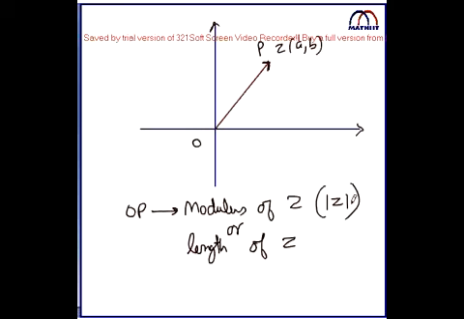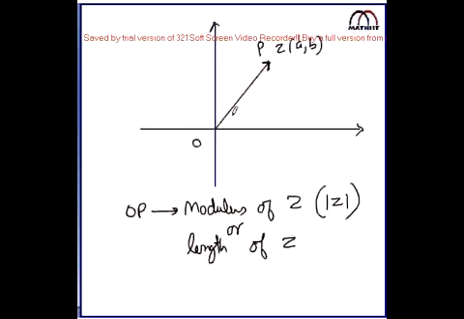Be clear, this mod is not that mod. This mod is a symbol. Understand? This mod is not that mathematical mod. Don't try to write that mod Z will be Z if Z is greater than 0, and mod Z equals minus Z if Z is less than 0. Please, it's a symbol. You cannot break it at all. It's impossible. So please take care of this symbol. If inside the mod is a complex number, this mod is not that one mod. You cannot break it. It's a simple symbol. Are you getting it?